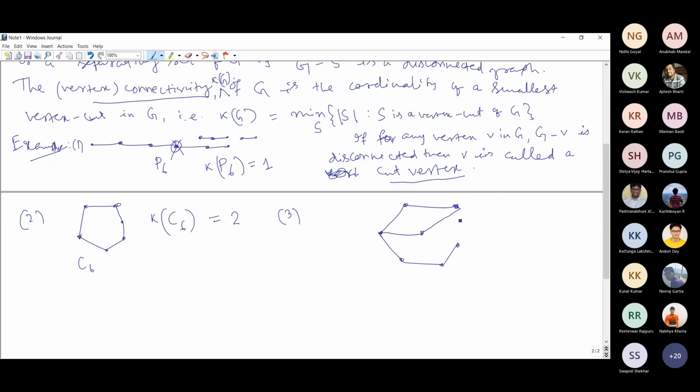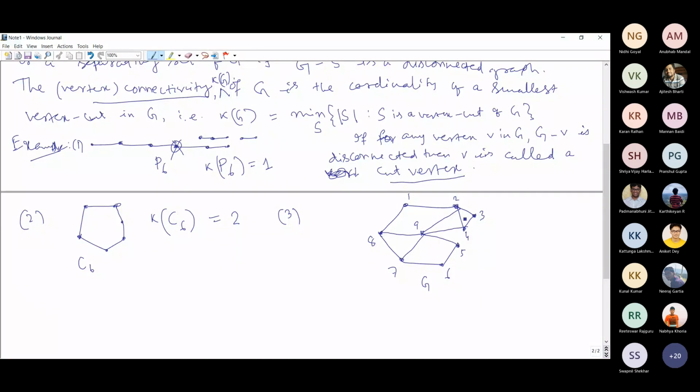Here I have taken, suppose, I am considering an example of a graph. I'll take it like this, and one more edge also I am taking here. So the vertices are 1, 2, 3, 4, 5, 6, 7, 8, and 9. This is my graph G.